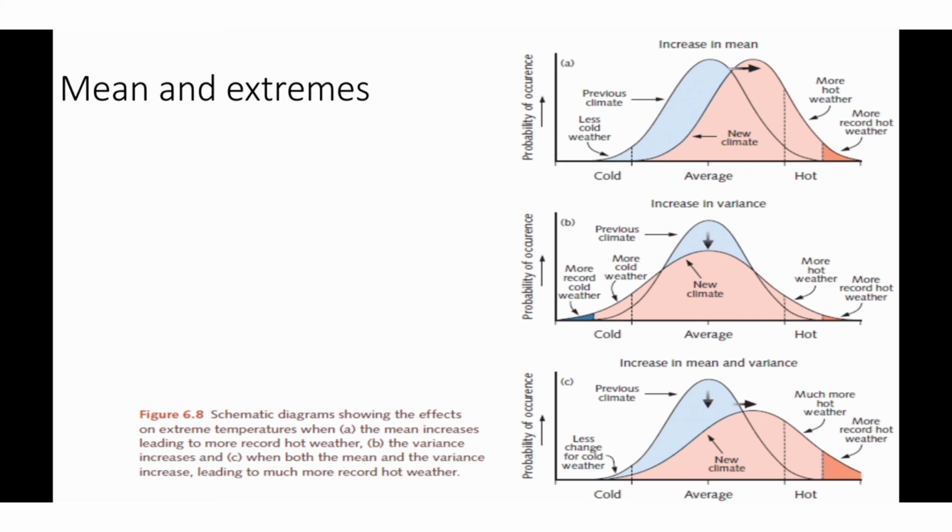In the third scenario, both the mean and the standard deviation have changed. The mean temperature and the standard deviation increased compared to the previous climate. The number of cold extremes reduced and the number of extreme hot days increased and the number of very hot extreme days also increased. The observed temperature data shows the temperatures of the changed climate follow the third scenario.